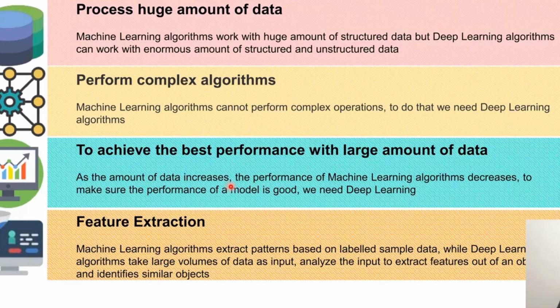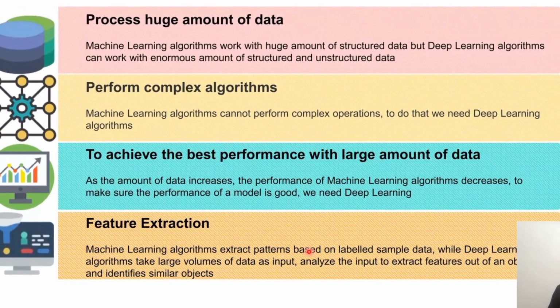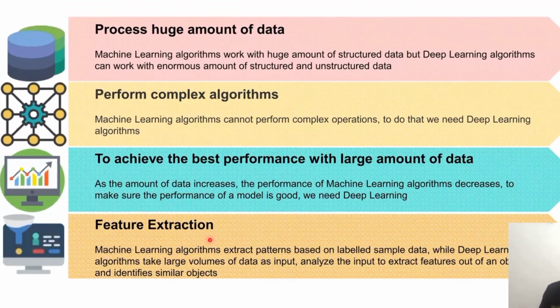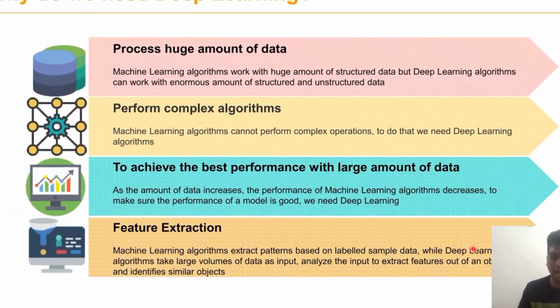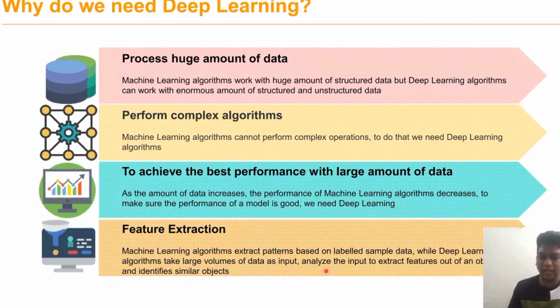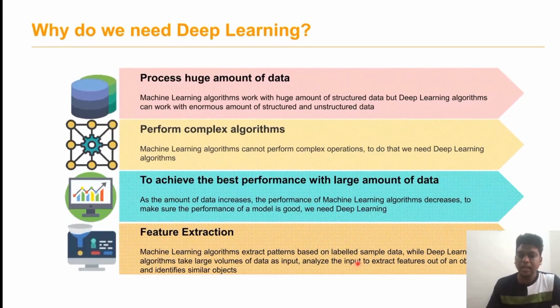The third one is that in machine learning algorithms, when the amount of data keeps increasing, the performance becomes less. So to overcome this issue and to improve the performance of the model, we go for deep learning algorithms. The fourth one is extracting the features. In machine learning models, feature extraction is a separate step, and after performing it, we go for the classification algorithms. But in deep learning, when we provide a large amount of data, it automatically analyzes the input and extracts the features from the input data.